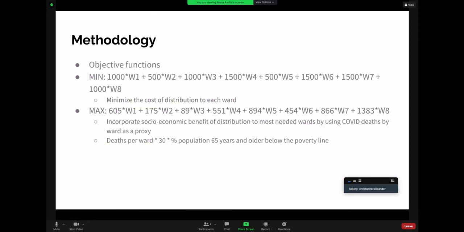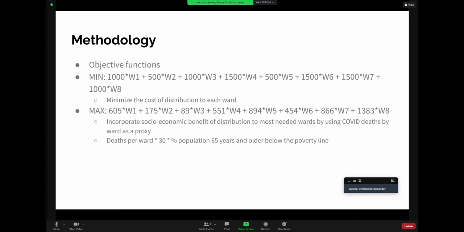So we have 2 objective functions from that. Our first, representing the cost minimization by ward. Those coefficients for each ward are derived from the variable costs that we set up in the prior slide per ward. So we want to minimize this cost of the distribution to each ward.